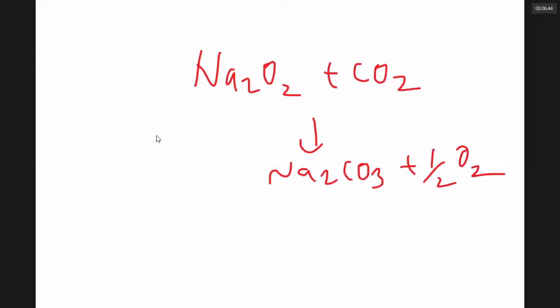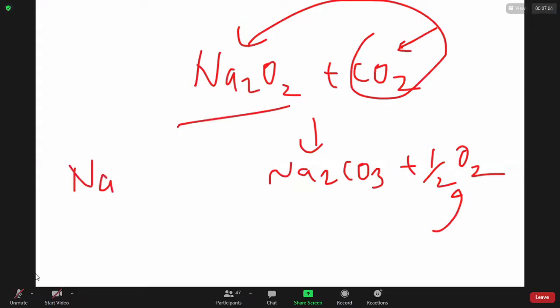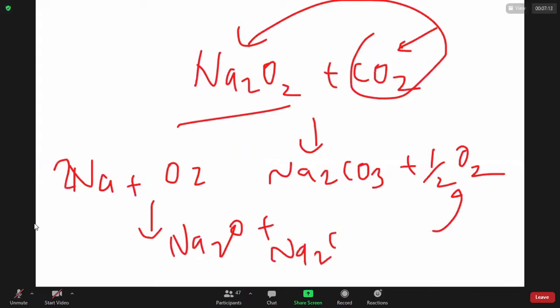Notice oxone is Na2O2. It is used in spaceships and in submarines. If you exhale carbon dioxide, the oxone will absorb carbon dioxide and release oxygen. So to give the supply of oxygen to cosmonauts and to those who are in submarine, we use oxone. Oxone is obtained by combustion of sodium in air. When sodium is burned in air, you get Na2O plus largely Na2O2.